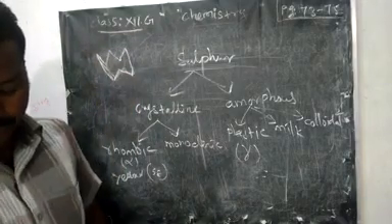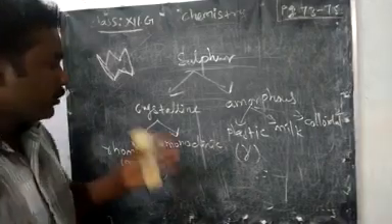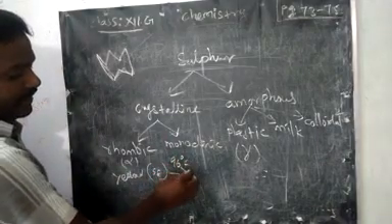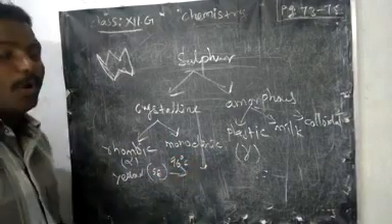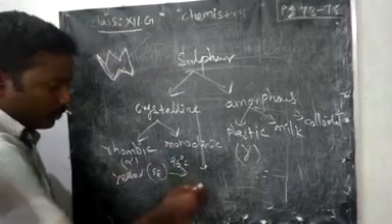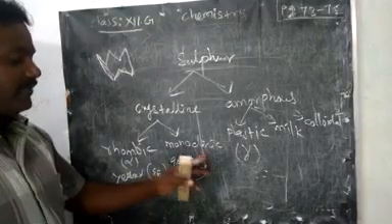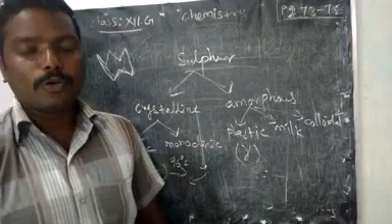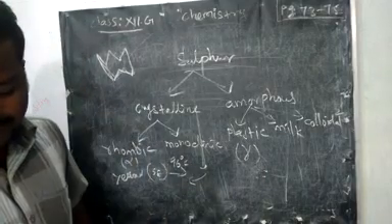We will see later. If you heat slowly at 96 degrees Celsius, it may convert into the monoclinic structure, right? Then if you cool again, we can get alpha sulfur, that is rhombic sulfur, again.